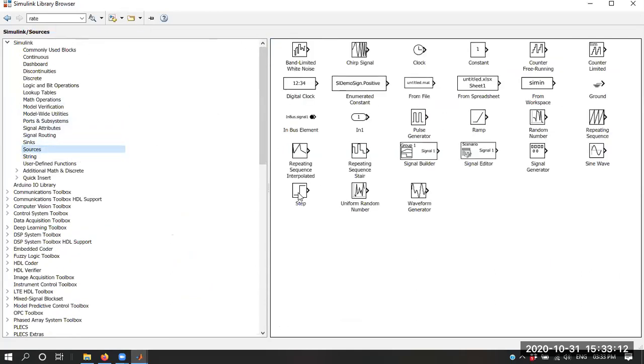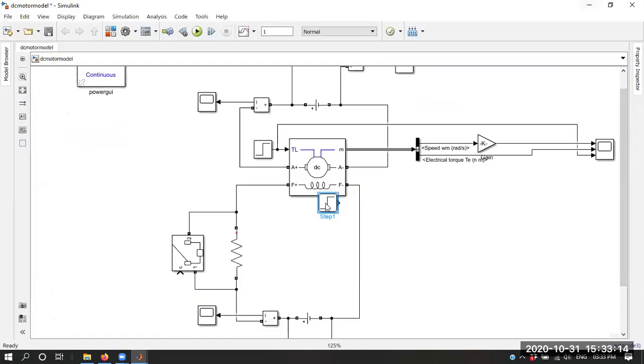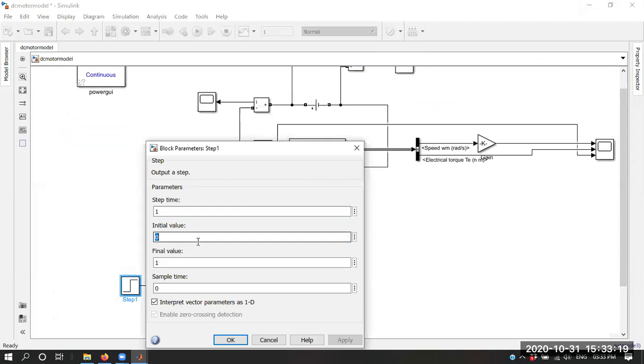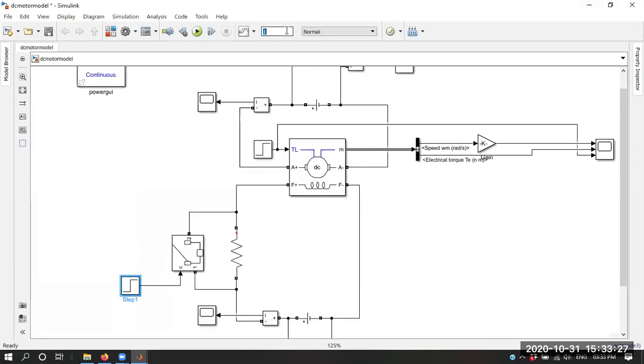Okay, and the source. Initially the step time, let's select it as 1. Initially it's 0 and then 1. And let's run this simulation for 2 seconds.